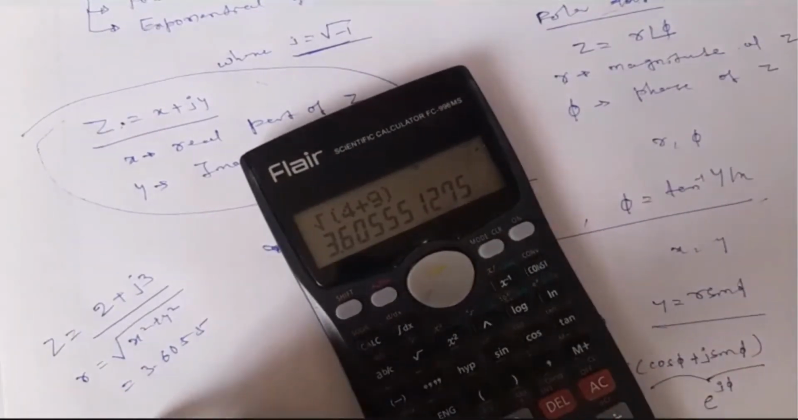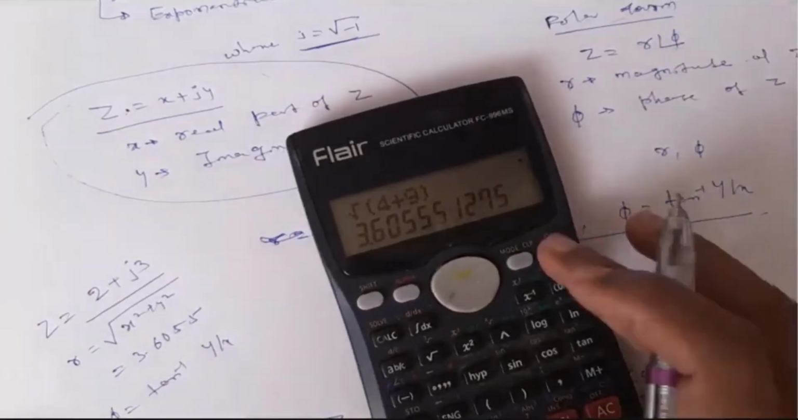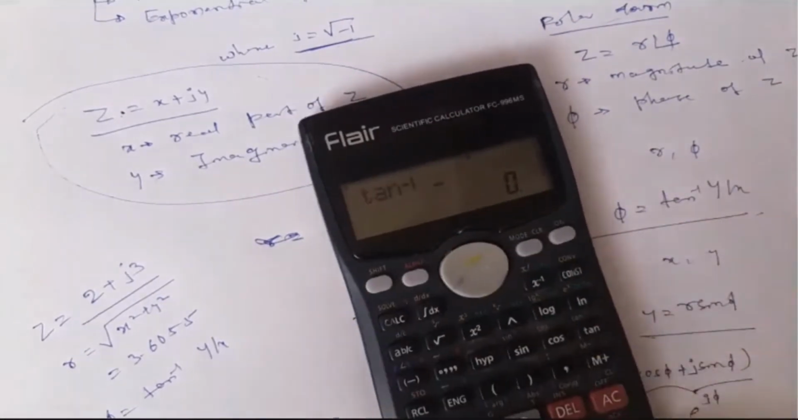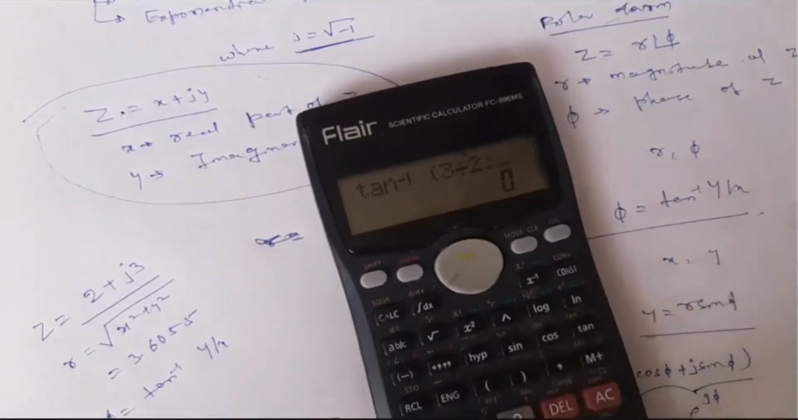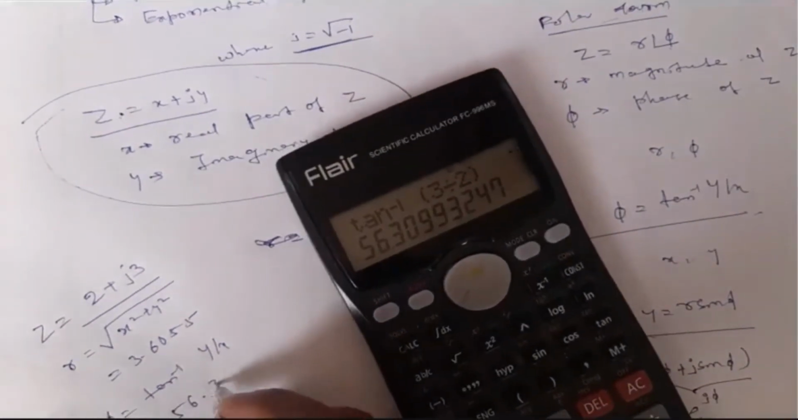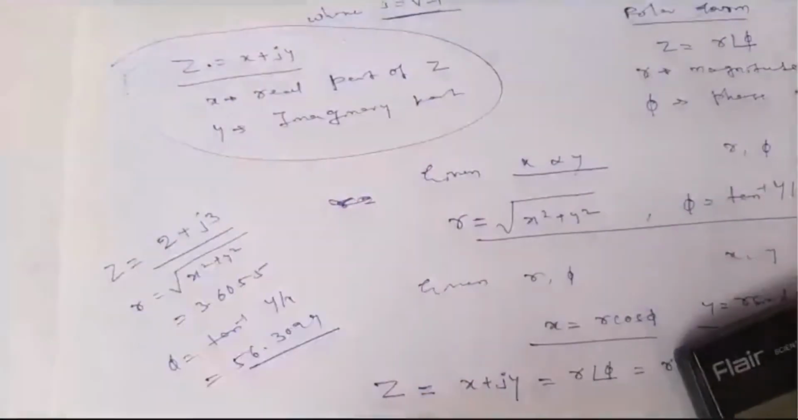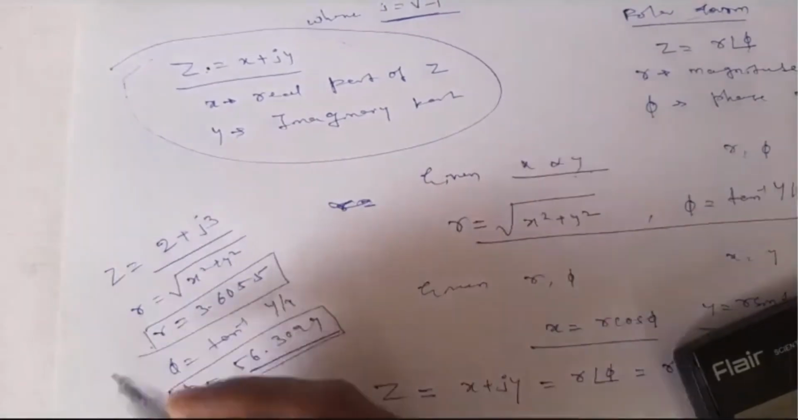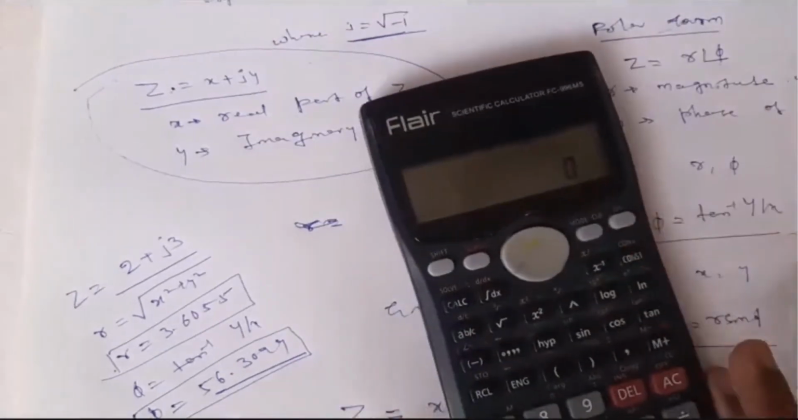And what about phi? Phi is equal to tan inverse of y by x. So here, tan inverse of 3 divided by 2 is 56.3099. So this is the phi value and this is the r value. This I did as a manual conversion, but it can be done automatically using a calculator.